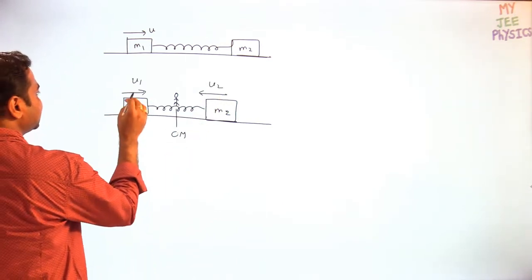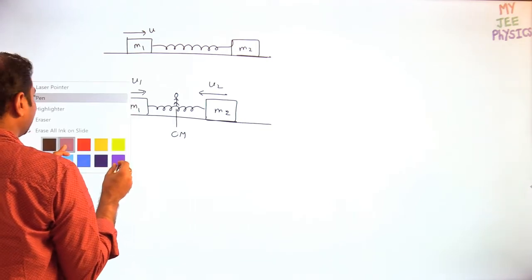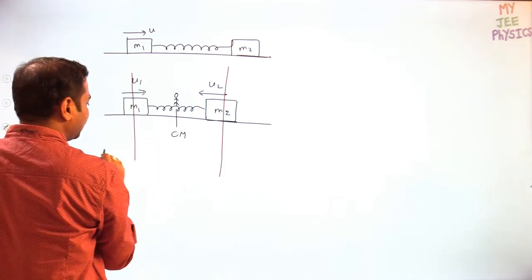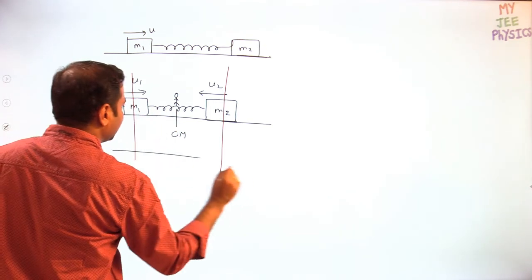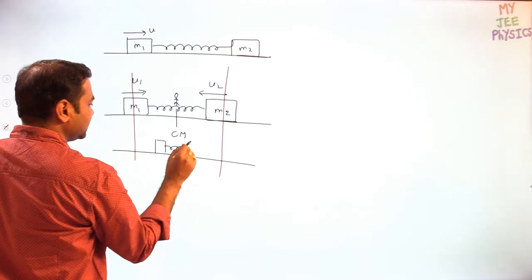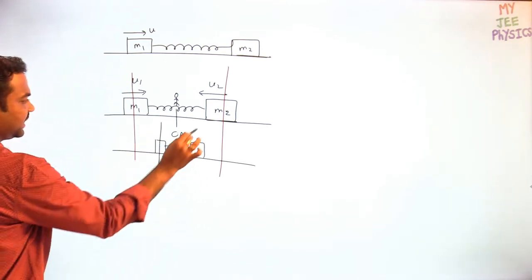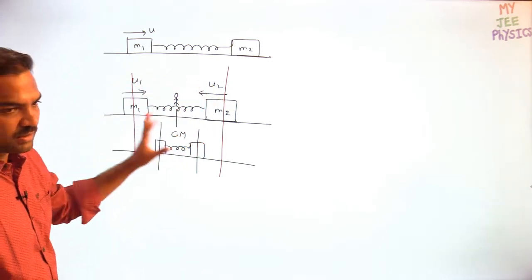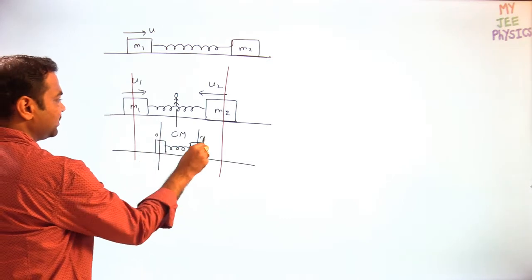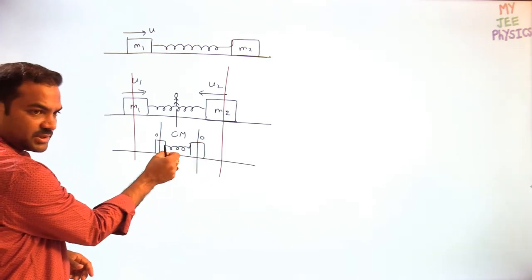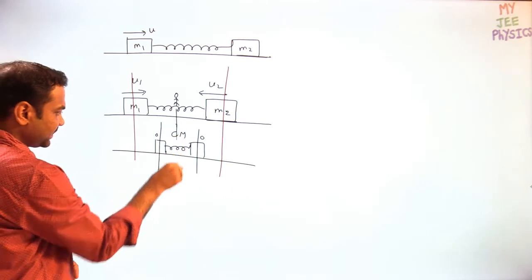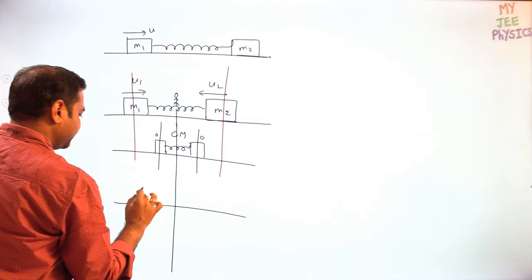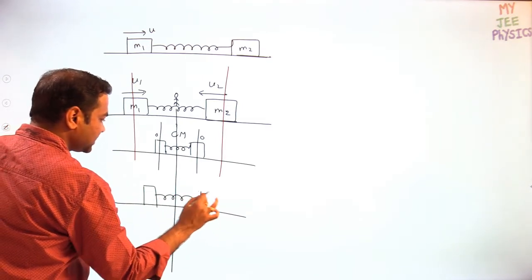So I can say that this is the equilibrium position. I am drawing all those things again. After some time, you will find it like this. Now I am drawing all the things step by step. The blocks have zero velocity, but the spring is compressed. Now this spring will extend. Center mass will be at rest. Spring will extend. Now how will the blocks move further? Away from the center mass they will move.